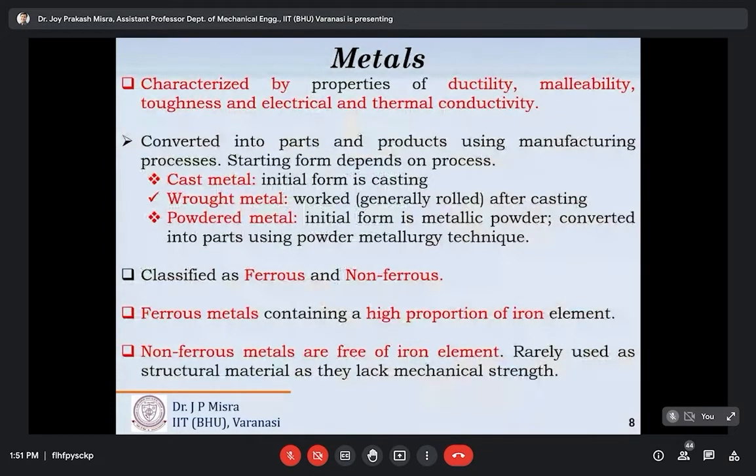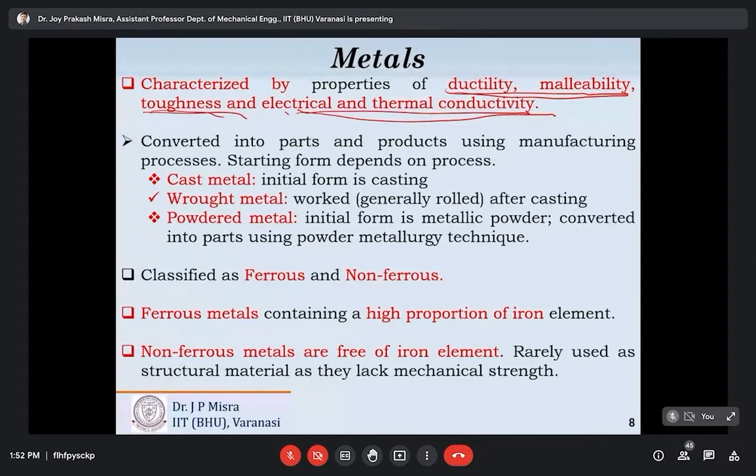Basically, metals are characterized by properties like ductility, malleability, toughness, and electrical and thermal conductivity. If I wish to develop a product, and for that the engineering requirements are ductility, malleability, toughness, or electrical and thermal conductivity, we must go for metals and alloys. That is the concept.